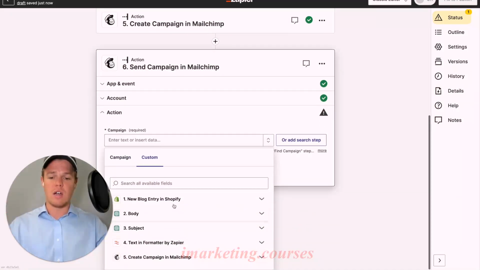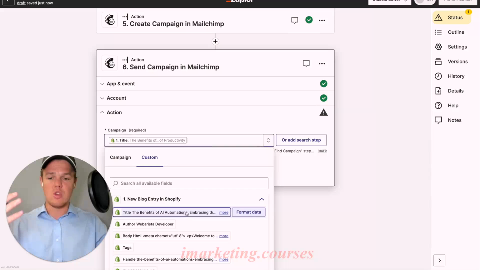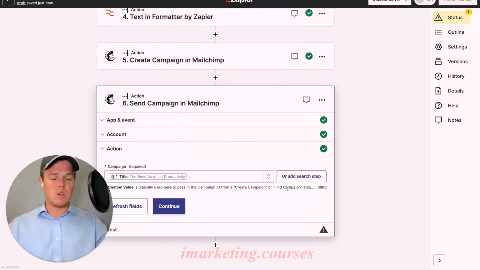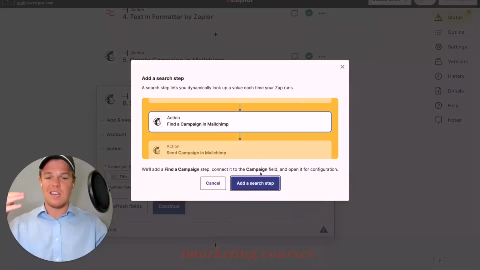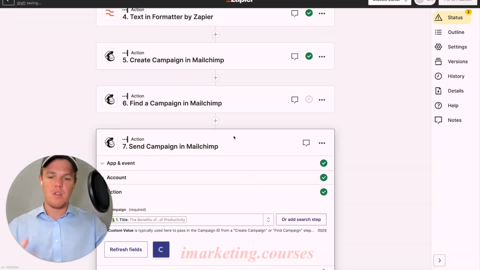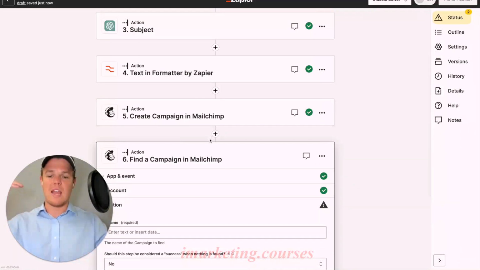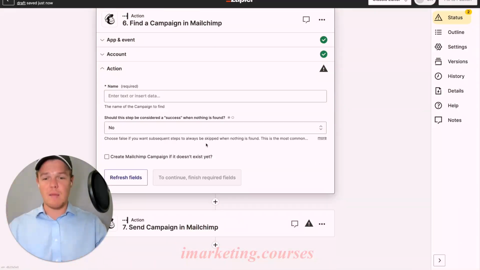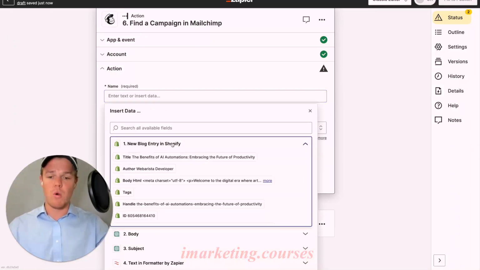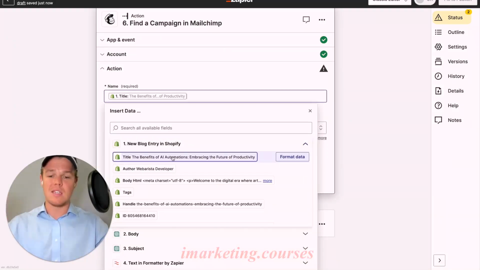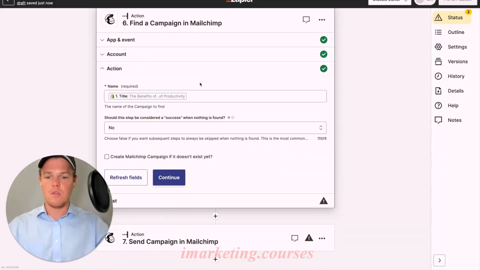We're gonna go ahead and do custom here, and we're gonna go ahead and do a title here. But it looks like actually in this context, we're gonna need to find the campaign, which won't be an issue here. So we're gonna add another block here. And the reason we're adding that block here and we can't just do straight fixed text is due to the fact that it actually needs to grab an ID that's associated with that for the API. For the name though, we don't have to worry because we named the campaign the title name of the article. From here, we're gonna hit continue.